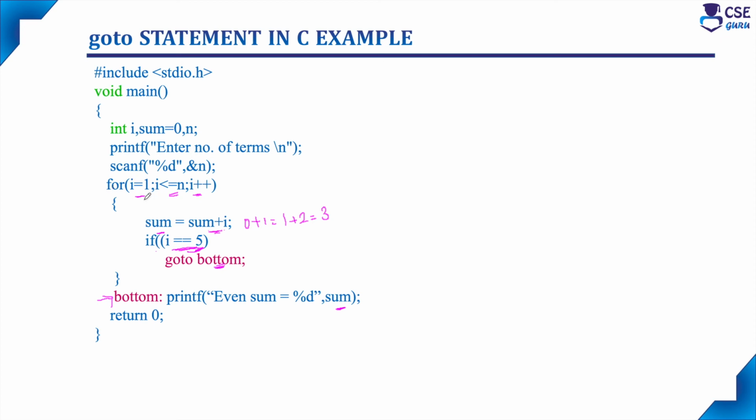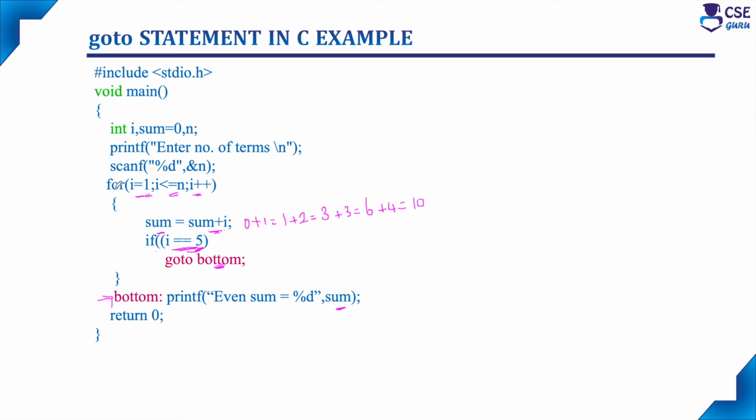So next iteration I is equal to 3. Then it will add with the sum, 3 plus 3, you will get 6. Next it will check whether 3 is equal to 5. Condition fails. Next iteration I gets incremented to 4. It will add 4 along with the sum, we will get 10. Next, it will check the condition whether 4 is equal to 5. Condition fails. Next, it will allow for next iteration with the incremented value of I.